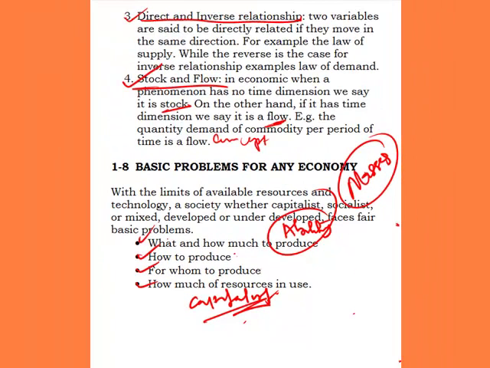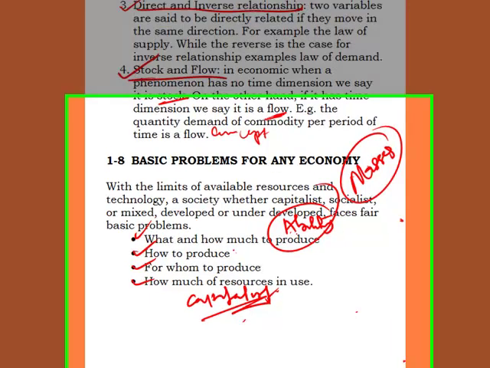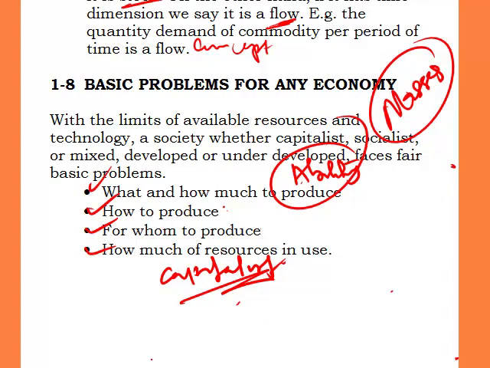So in a nutshell, to wrap it up, to recall what we have discussed under this section, we talked about the basic problem of any economy, and we said the economic system adopted by that country, either capitalist or socialist or mixed, will determine to a large extent how the major problems of every economy are solved. The approach a capitalist economy will use in solving their problem will definitely be different from that of a socialist economy. For a capitalist economy, the what and how much to produce will be determined